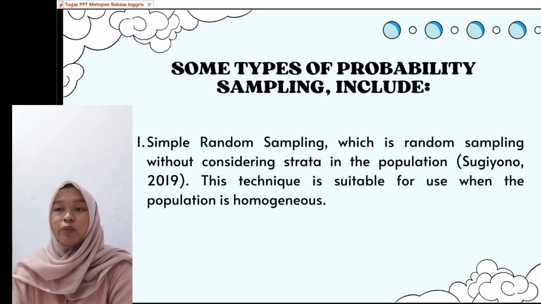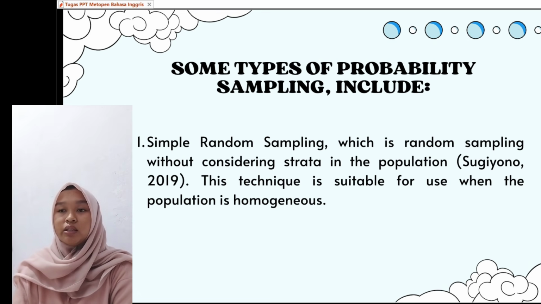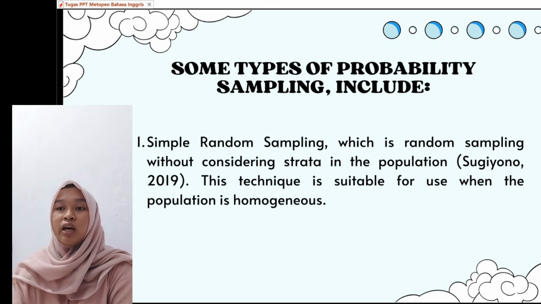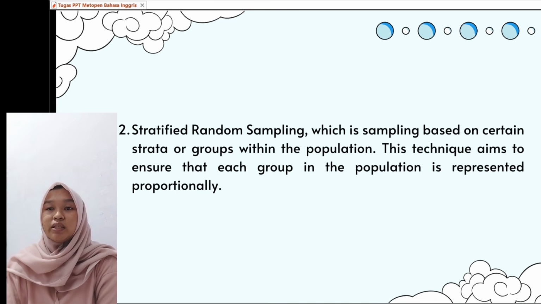However, although practical, this technique is less effective when the population is highly diverse because it does not guarantee representation of each group within the population. The second is stratified random sampling, which involves sampling based on specific strata or groups within the population. This technique aims to ensure that each group in the population is proportionally represented.